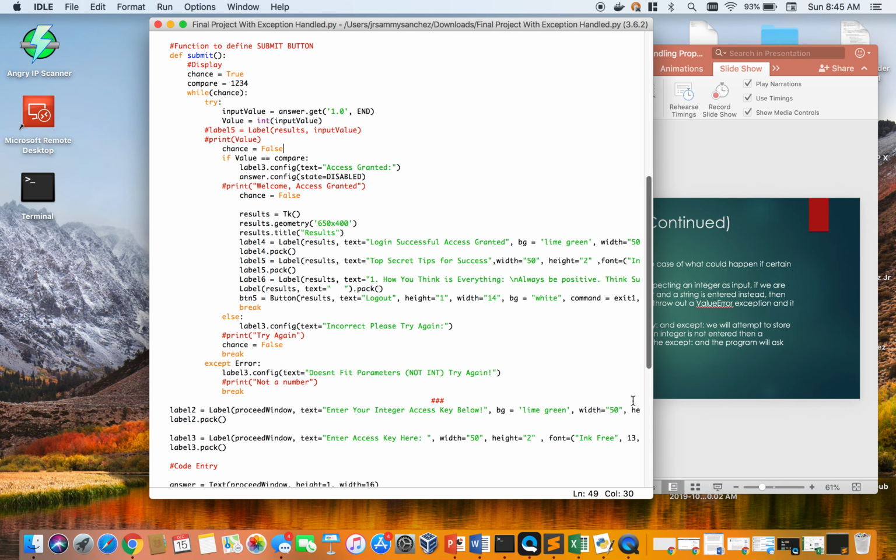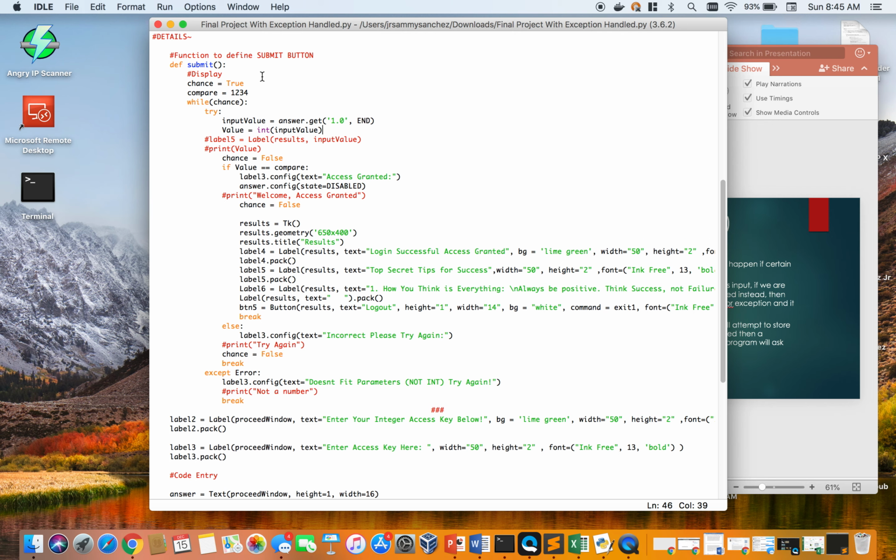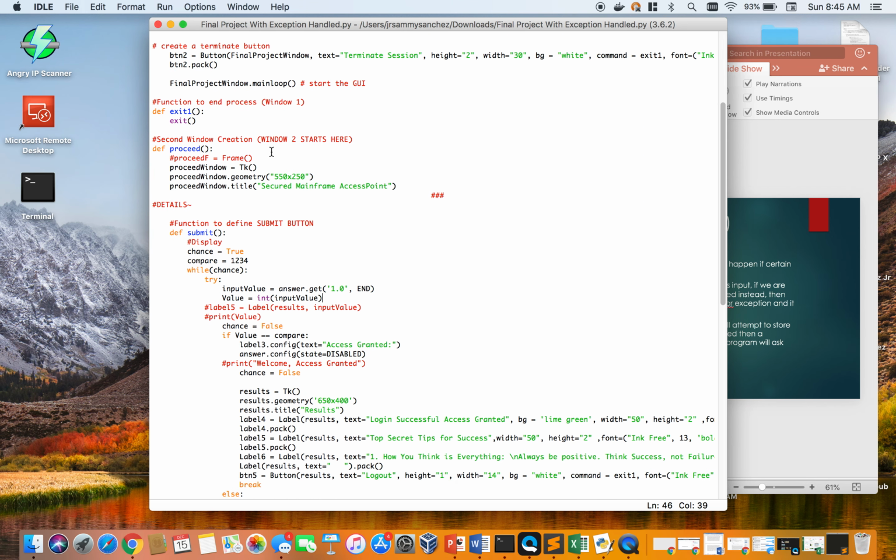So over here we can see the program itself, and if we look right here, this is the try. So in this, we're trying to store a value that we have. Basically, there will be a window, and it prompts you to enter a code, and whatever you enter as that code, it will store as a value. But it is expecting an integer as the input value itself, so that's why we're trying this. So right now, this is the broken version of the exception handling to show what could happen if you don't perform exception handling correctly.